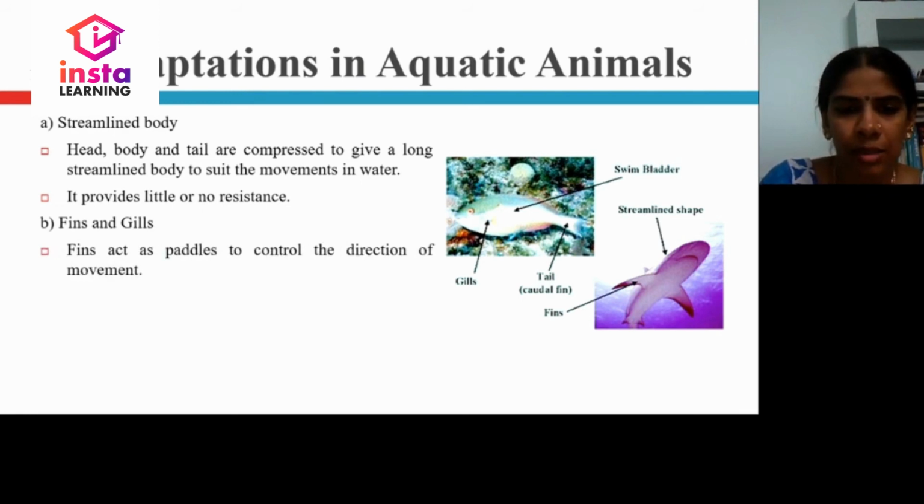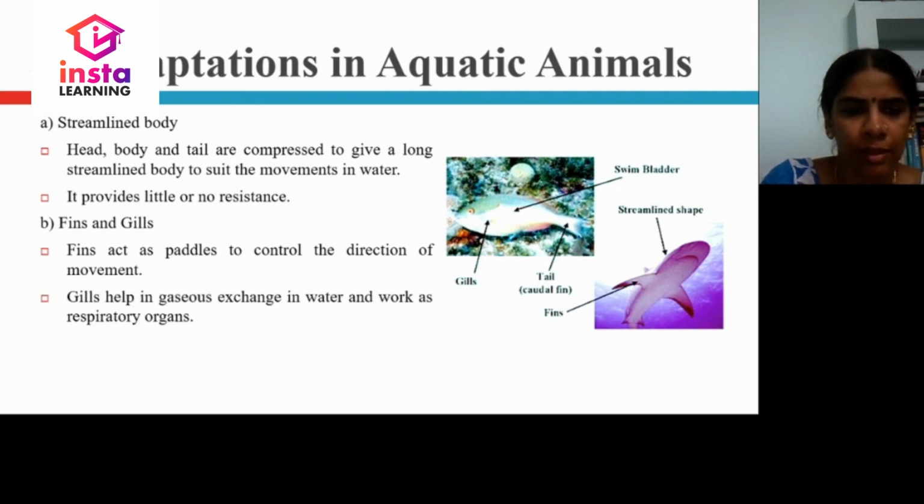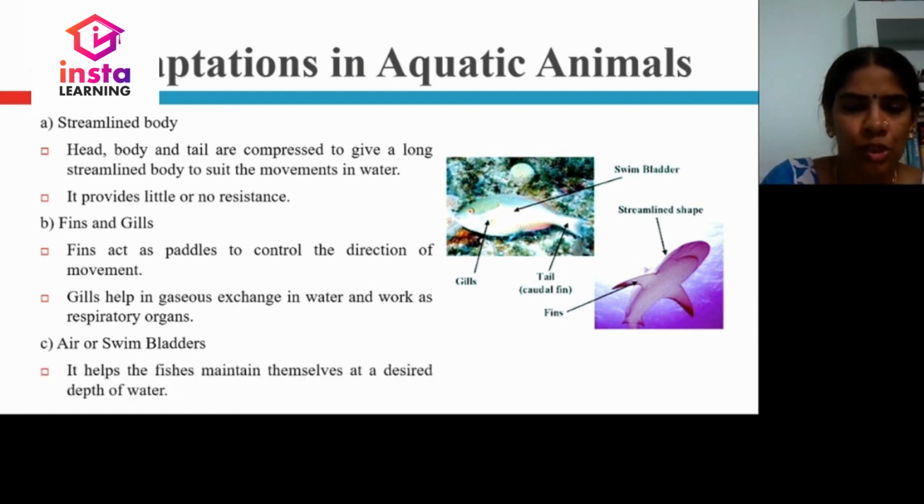Fins act as paddles to control the direction of movement. Gills help in gaseous exchange in water and act as respiratory organs. So the respiratory organs in aquatic animals, especially in fish, are the gills. Air or swim bladders help the fish to maintain a desired depth of water. That is, only to a particular level of depth. They can swim in the water with the help of this swim bladder.